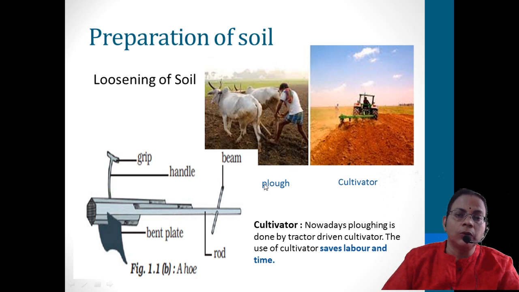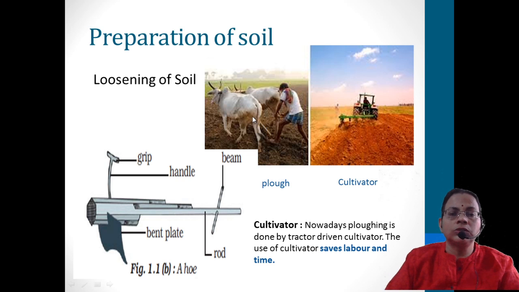In the conventional method, the most common implement is the plow. What do you mean by plow? It can be made of either wood or iron, and it can be tied to cattle or bulls. As the bull moves, the plow also moves, and it turns the soil upside down. So what is the importance of turning the soil upside down?